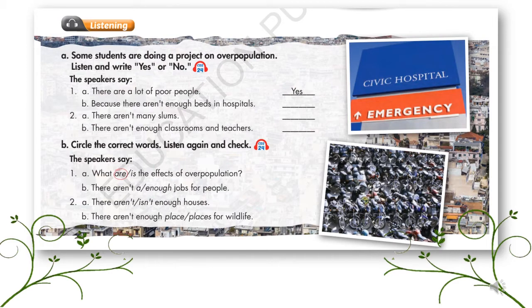Okay, let's start planning our project on overpopulation. What are the effects of overpopulation? There are a lot of poor people. Why is that? Because there aren't enough jobs for people. Okay, a lot of poor people. Do you think there are a lot of sick people because of overpopulation? Yes, because there aren't enough beds in hospitals. I agree. What else? There's a lot of pollution. Why? Because there are too many cars, trucks, and motorbikes.